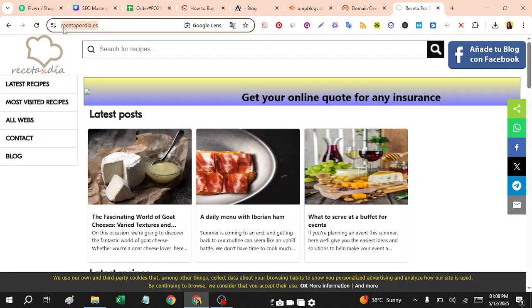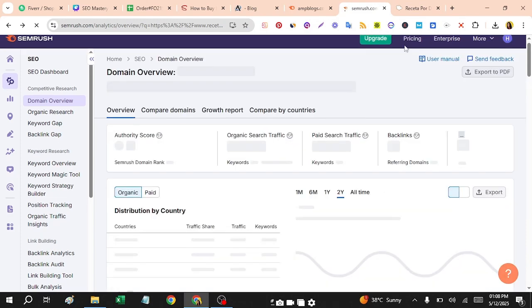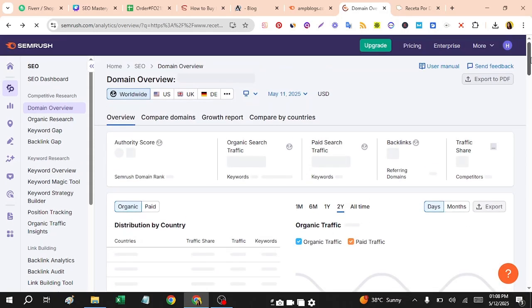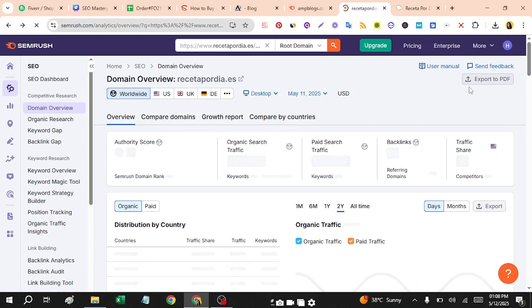But if you just see this recipe site, dia.es, it's a Spanish website. This is a legit site which has a good amount of content and a good amount of site authority, and organic traffic is also good. If you see the backlink profile, very few backlinks would be there, and they would be quality backlinks, and the site is putting valuable content out for Google, and also ranking. So you have to see all of these metrics when you are creating backlinks.